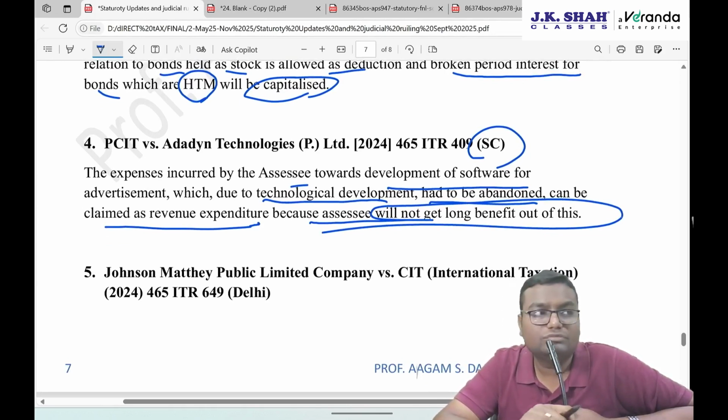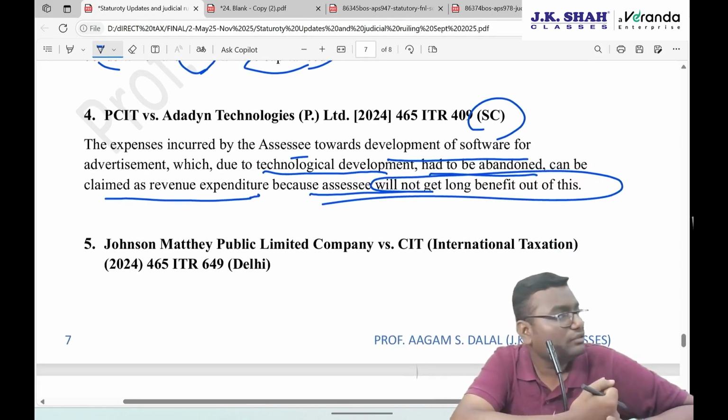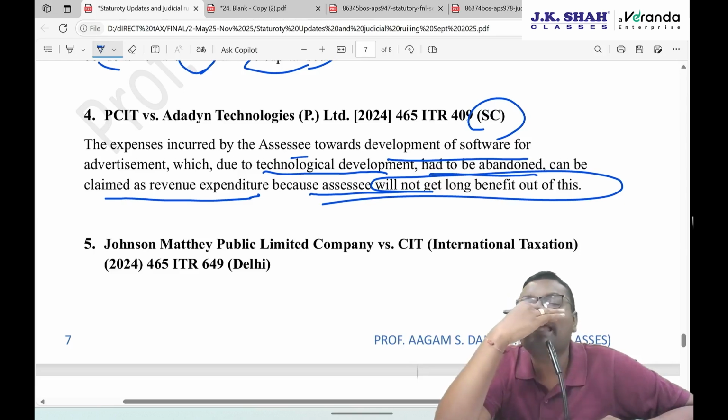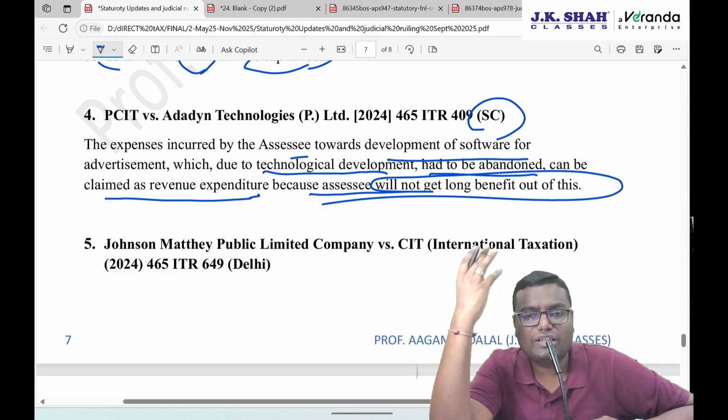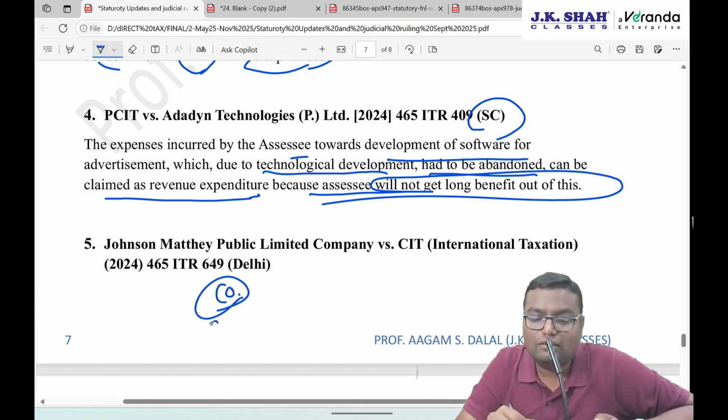One last point. Delhi High Court judgment: Johnson Matthey Public Limited Company versus CIT International Taxation. What happened is, there is a company based in a foreign country and there are some Indian subsidiaries. The Indian subsidiaries have taken a loan from a bank or so. They needed some bank guarantee, so the holding company or the associated company outside India gave the guarantee to the bank that if my Indian subsidiaries do not pay you the amount, I will repay the same.